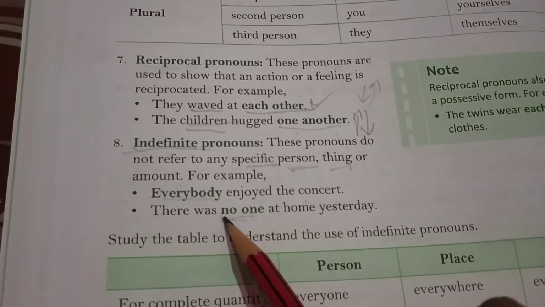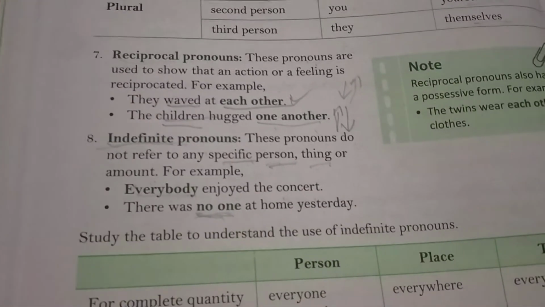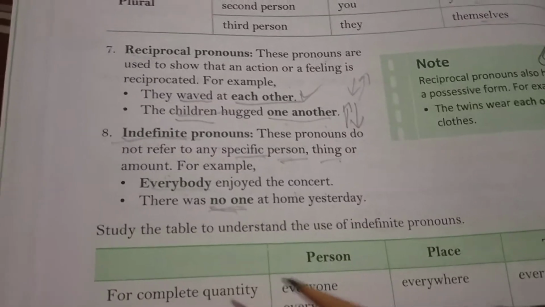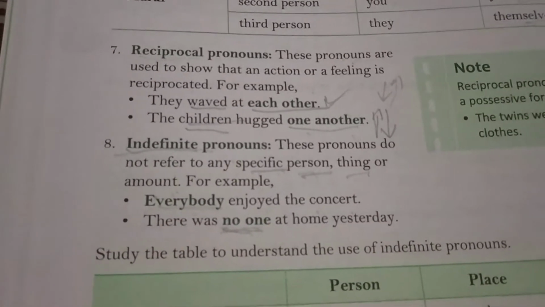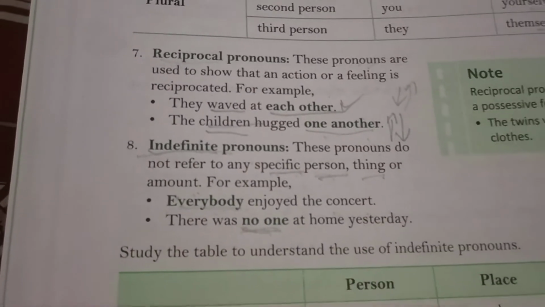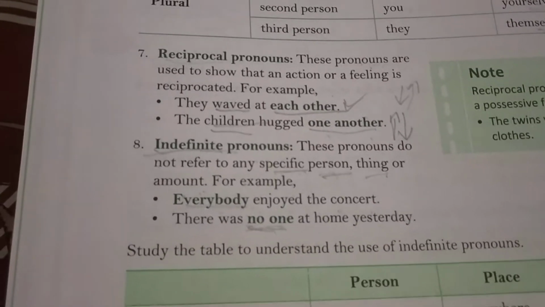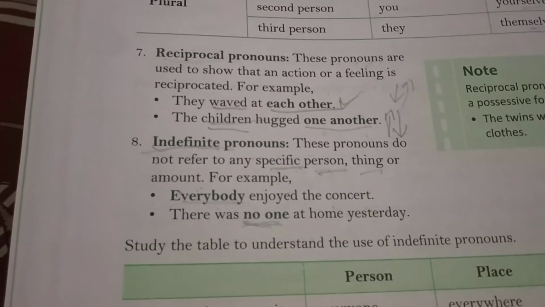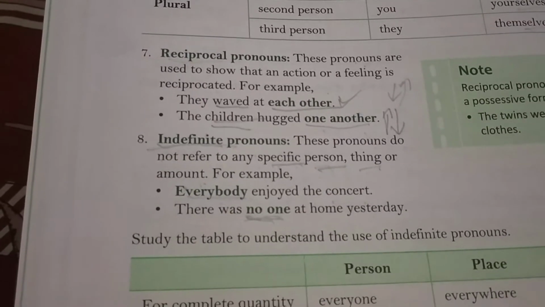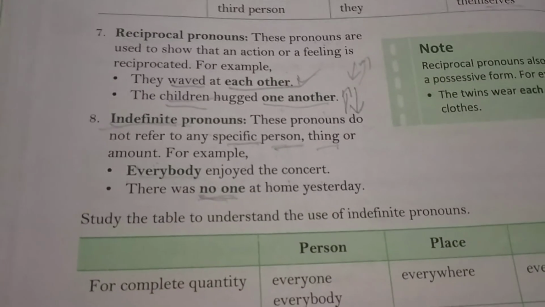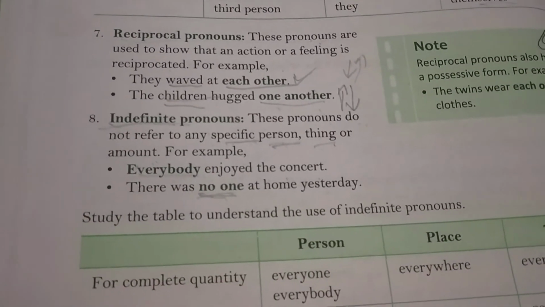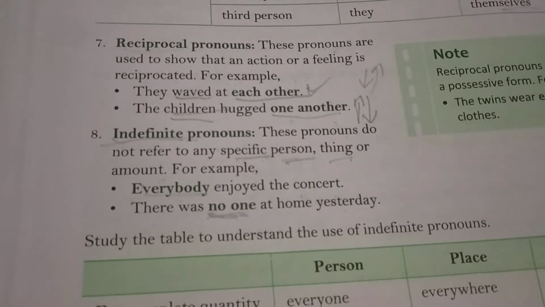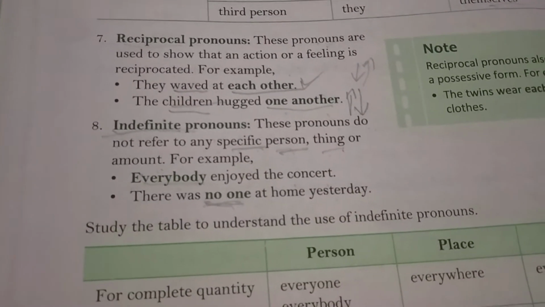It's not representing any specific person or thing. If I say someone is coming, then who is coming? How do you come to know who is coming? Whether it's a teacher or a student, you can't understand, because these words do not represent any particular person or thing.